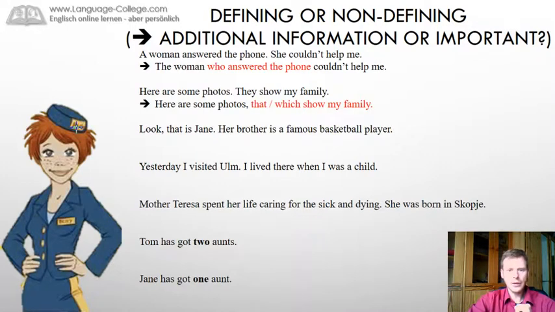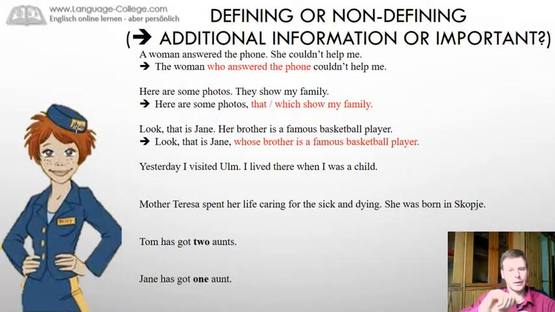Look, that is Jane. Her brother is a famous basketball player. Here's the relative clause. Look, that is Jane, whose brother is a famous basketball player. We know that we're talking about Jane. But that her brother is a famous basketball player is just additional information. We can leave it out, so we put it in commas.